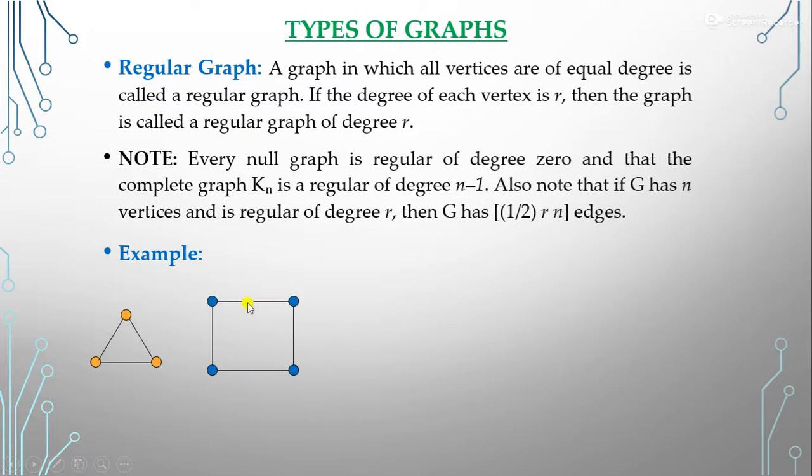Another one here, if we have the 4 vertices here, you can see that each vertex has the degree 2. So we can say that these are the graphs of degree 2, means 2 regular graph. We also can say that 2 regular graph.